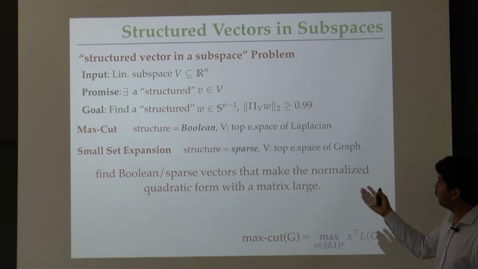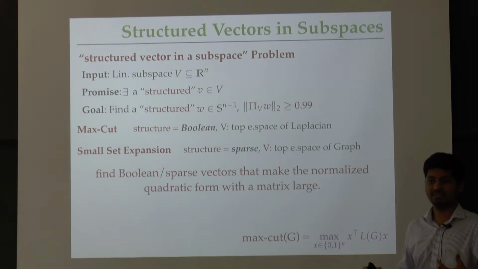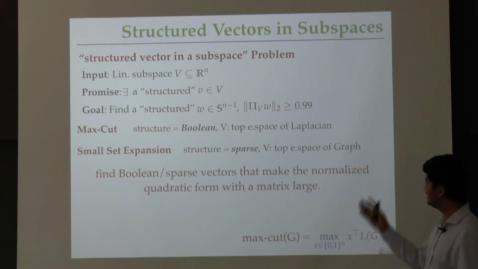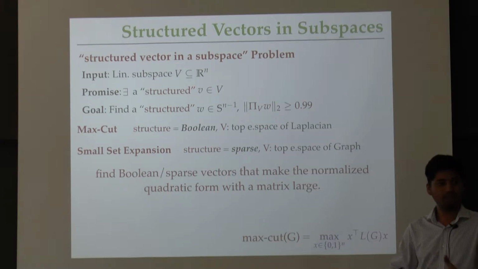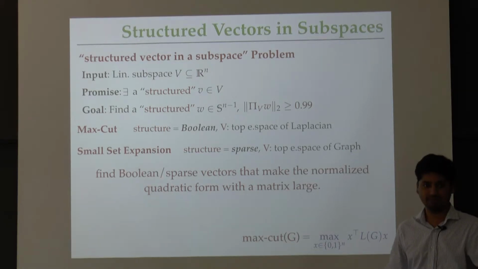But regardless, it falls into the same skeleton as before. This time the structure is sparsity, and the subspace comes from the top eigenspace, or the span of eigenvectors corresponding to large eigenvalues of the adjacency matrix of the graph.